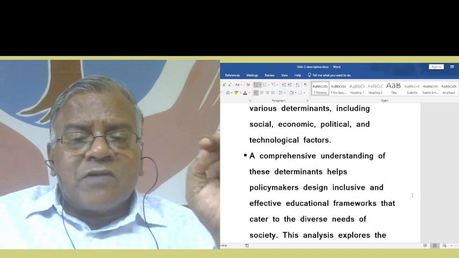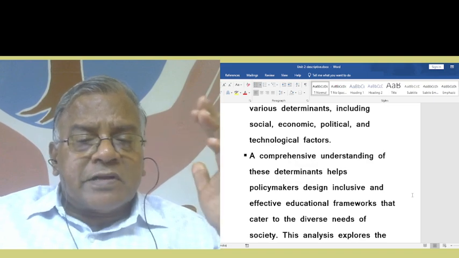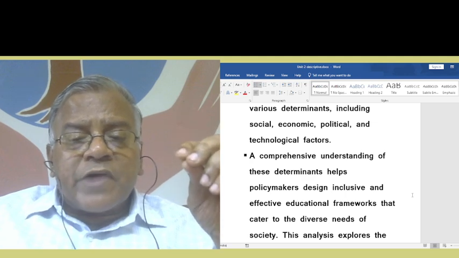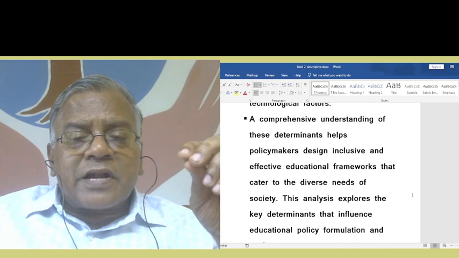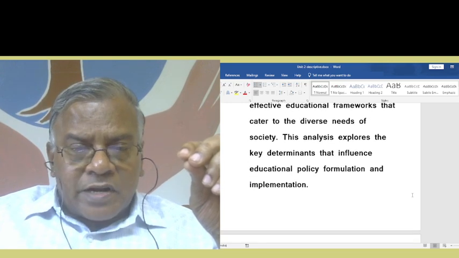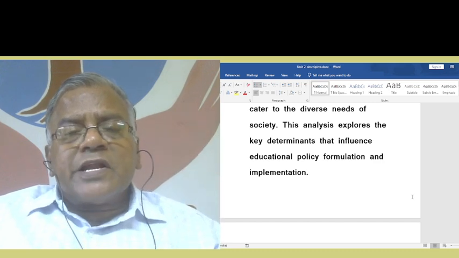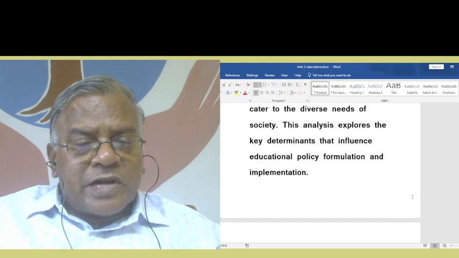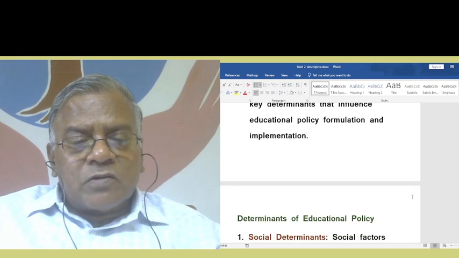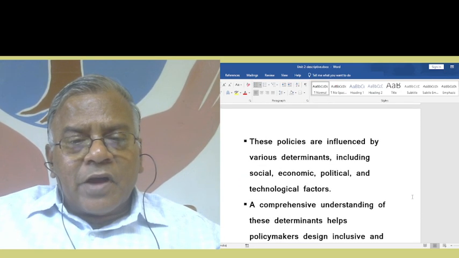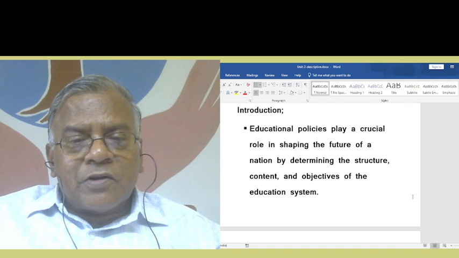A comprehensive understanding of these determinants helps policymakers design inclusive and effective educational frameworks that cater to the diverse needs of society. This analysis explores the key determinants that influence educational policy formulation and implementation. So this is how you will write in the introduction. I hope you understood this introduction part.